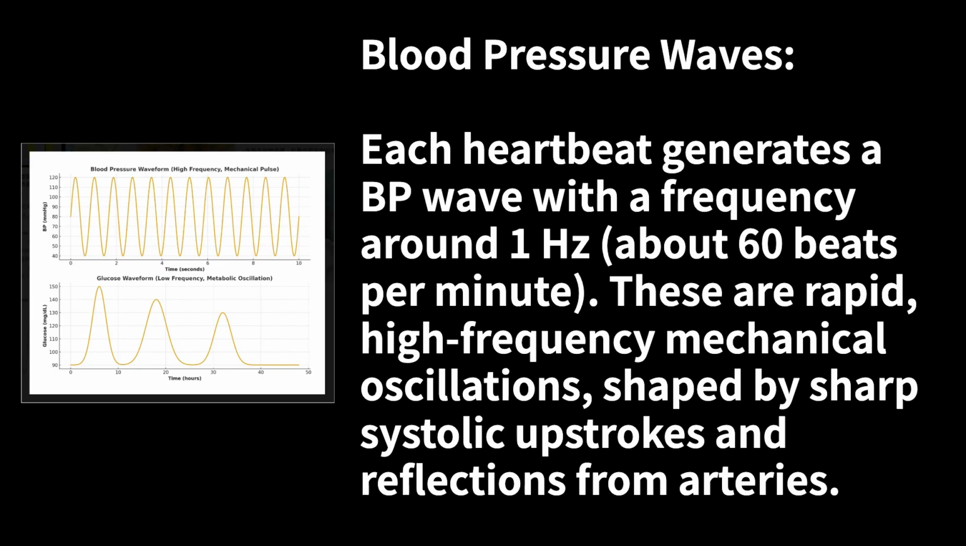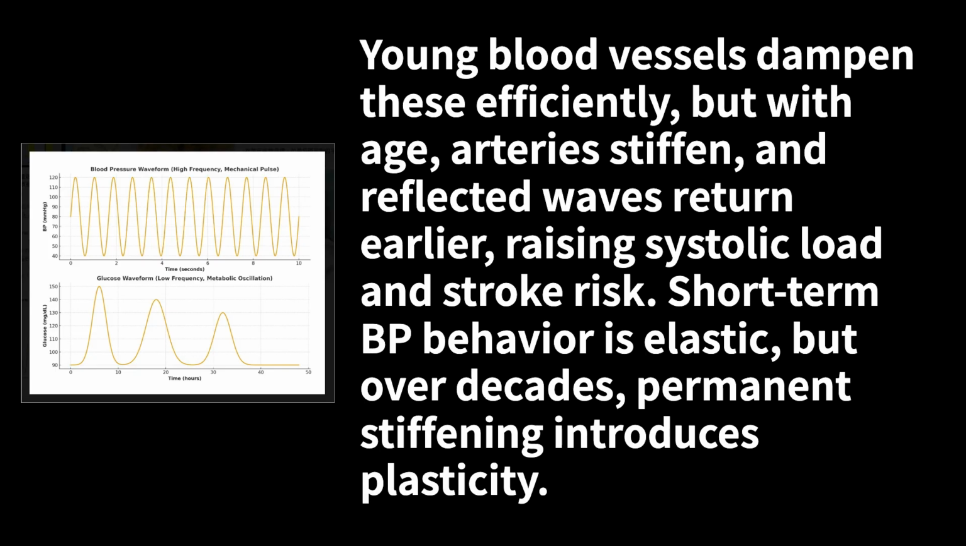Blood pressure waves. Each heartbeat generates a BP wave with a frequency around 1 Hz, about 60 beats per minute. These are rapid, high-frequency mechanical oscillations, shaped by sharp systolic upstrokes and reflections from arteries. Young blood vessels dampen these efficiently, but with age, arteries stiffen, and reflected waves return earlier, raising systolic load and stroke risk. Short-term BP behavior is elastic, but over decades, permanent stiffening introduces plasticity.